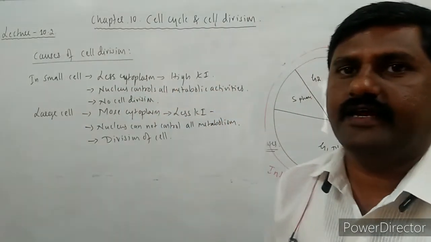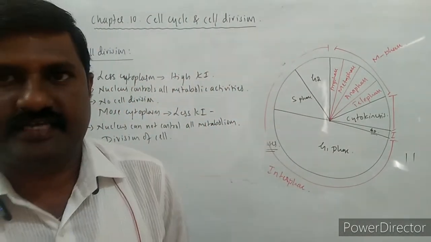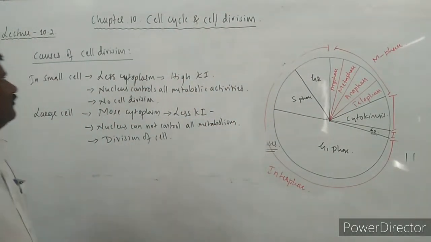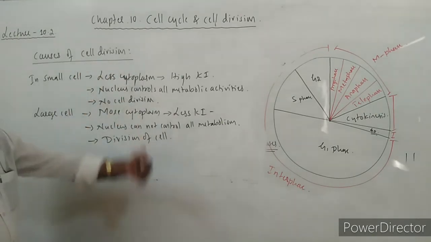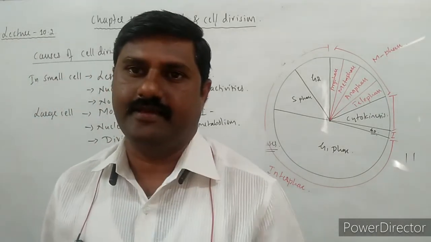Division of the cell it leads to. So this is one theory that he explains, why a cell divides.